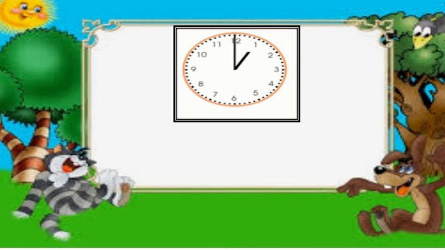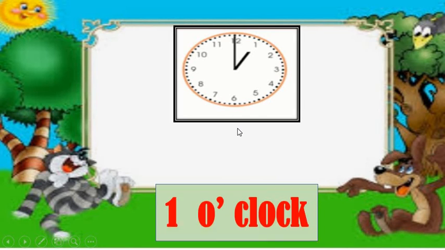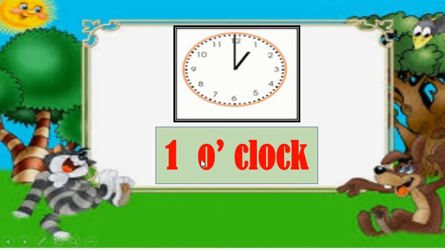Now draw the short hand at 1. The long hand at 12. Think in your mind what time it is. If the short hand is at 1, the long hand is at 12, the time is 1 o'clock.